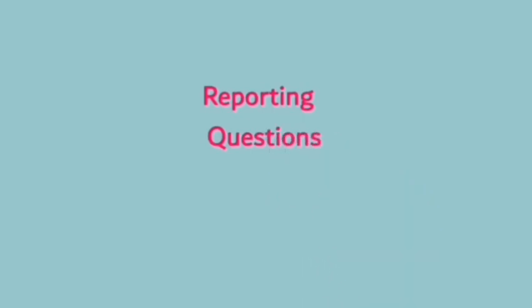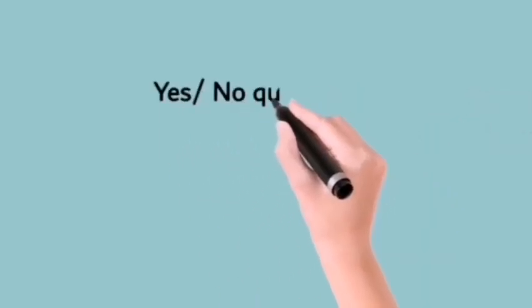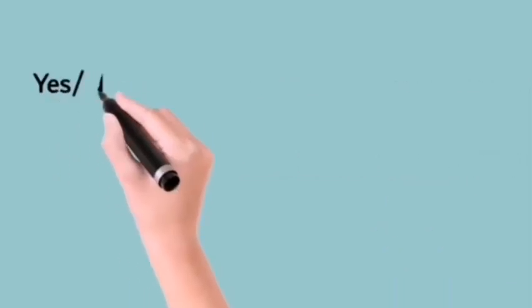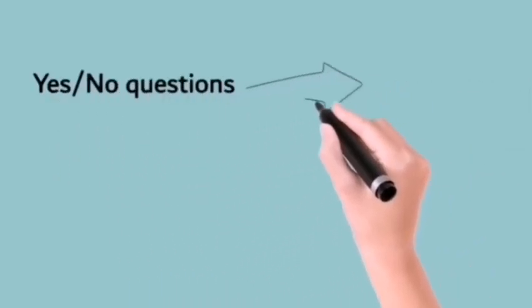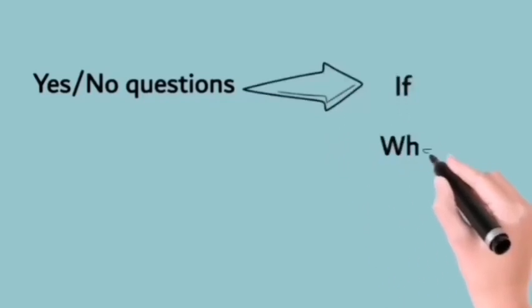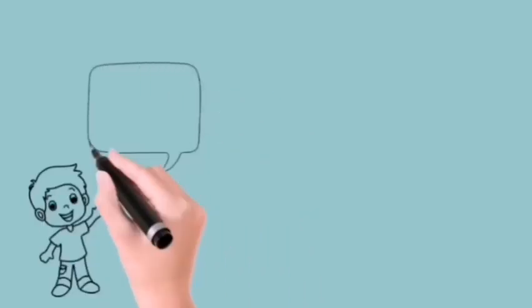Now let's learn how to report questions. There are two types of questions, yes or no questions and WH questions. We have to report both these questions in a different way. Whenever we report yes or no questions, we have to use an additional if or whether as a conjunction.